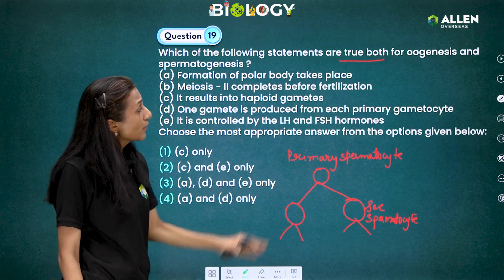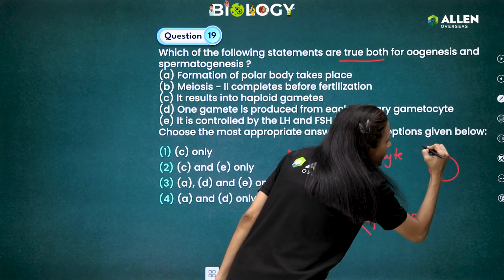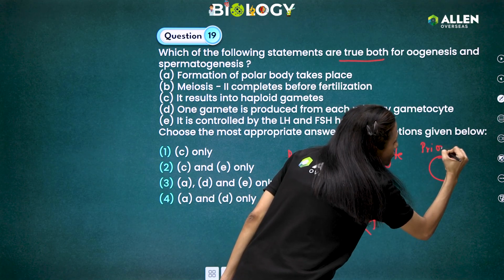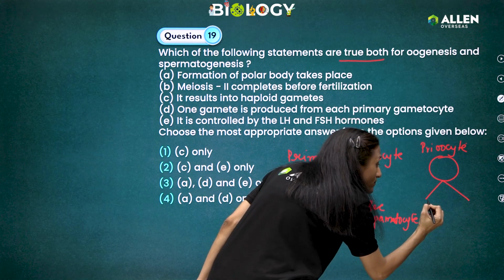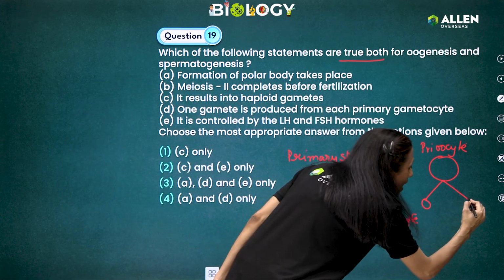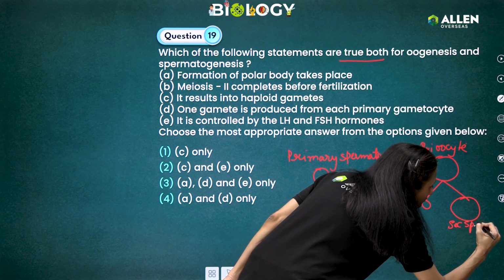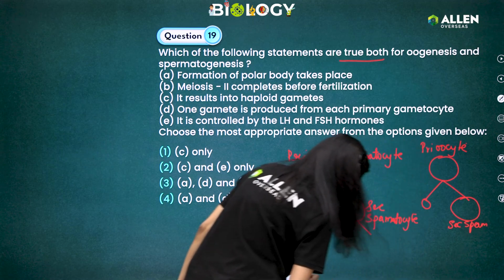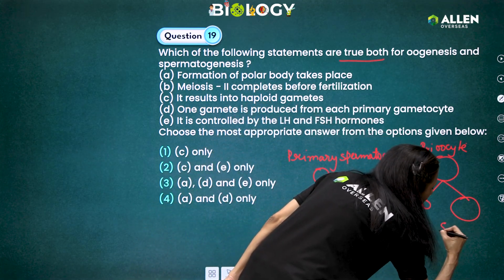So this happens. While if we discuss oogenesis, then we know the primary oocyte, okay, if suppose this is a primary oocyte, when it undergoes meiotic division, it forms a polar body, and 1 secondary oocyte.